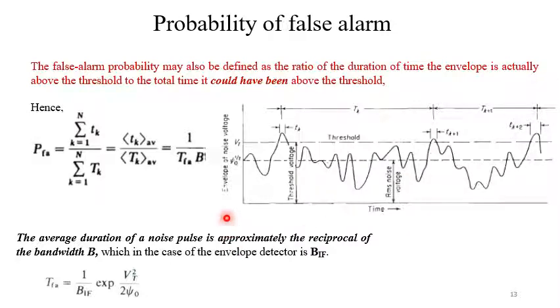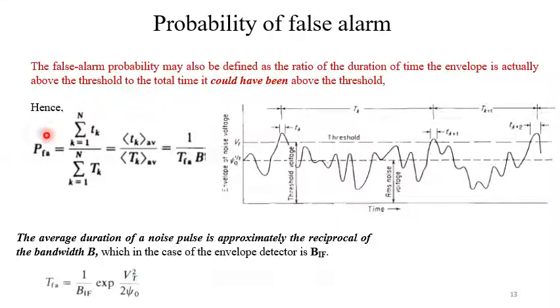So consider the envelope of the noise voltage fluctuating like this. This is the RMS and this is the threshold. We have set the threshold right here. The false alarm probability may also be defined as the ratio of the duration of time the envelope is actually above the threshold to the total time it could have been above the threshold.